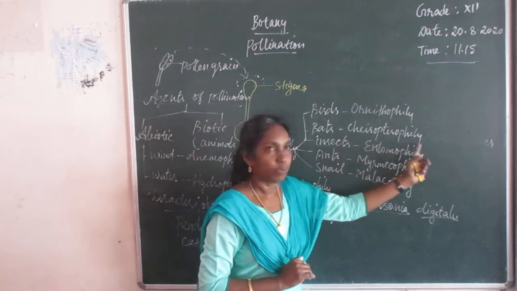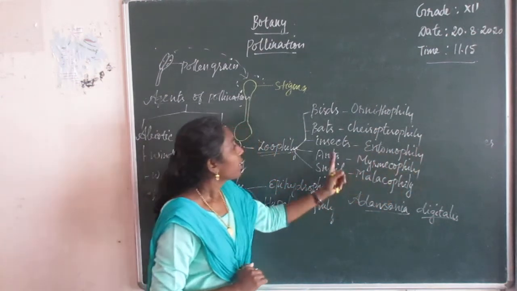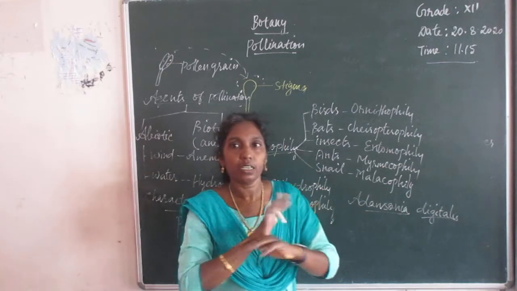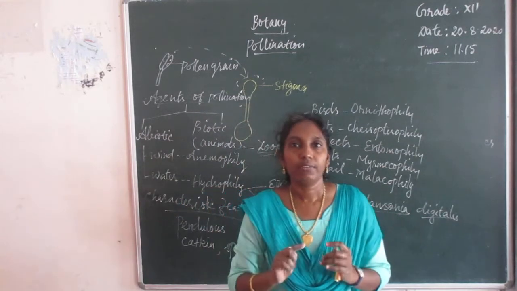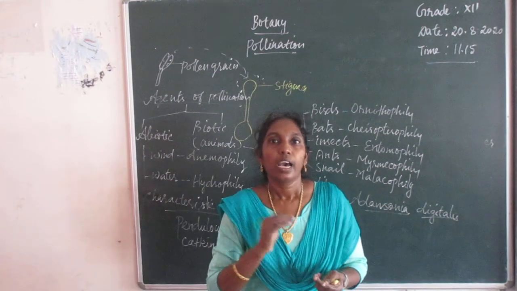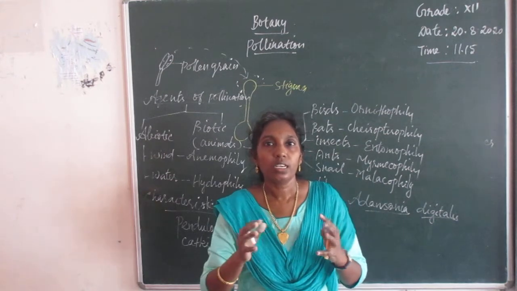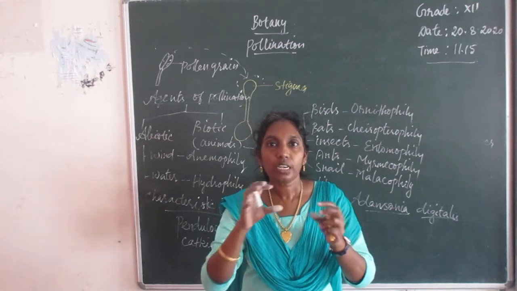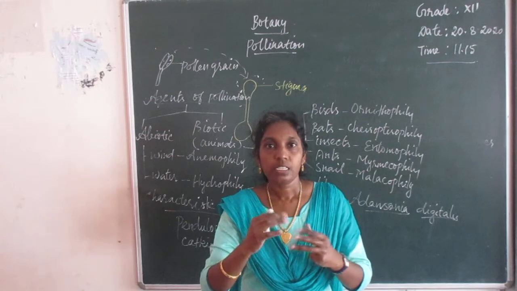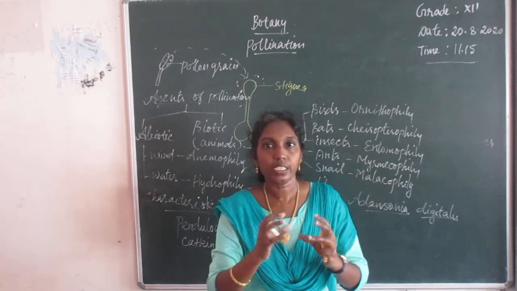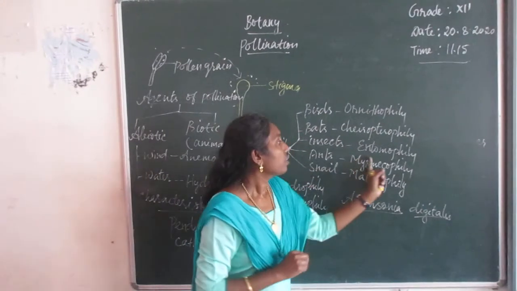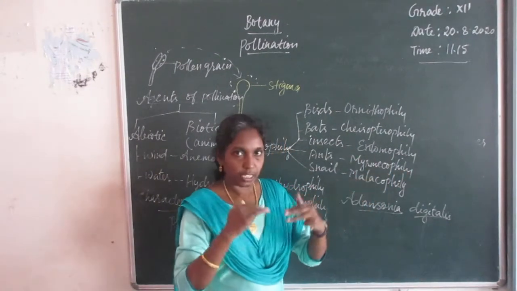That is Cheiropterophily adaptation. And entomophily. Entomophily is very important because there are a number of insects like butterflies, moths, flies, honeybees, dragonflies, beetles, pests, and ants. All these insects are common visitors to collect the nectar. So this type of flower is called an entomophilous flower.